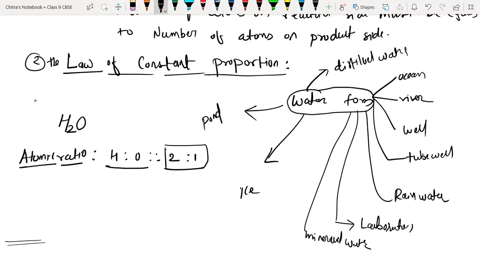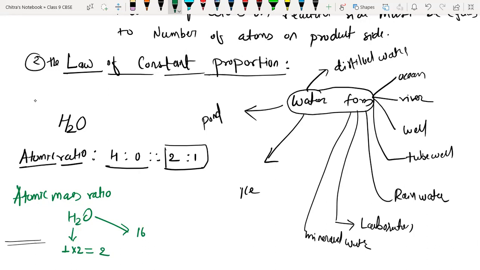Now we will check the atomic mass ratio. We know in an H2O molecule we have 2 hydrogen atoms, and hydrogen has atomic mass 1, so the total mass of 2 hydrogen atoms is 2, and the mass of 1 oxygen atom is 16 atomic mass units. So hydrogen to oxygen is 2:16.